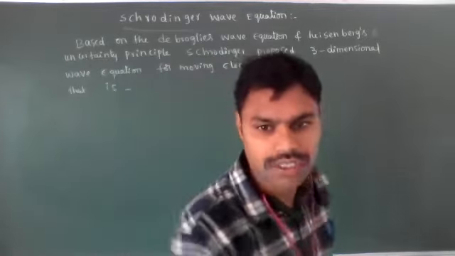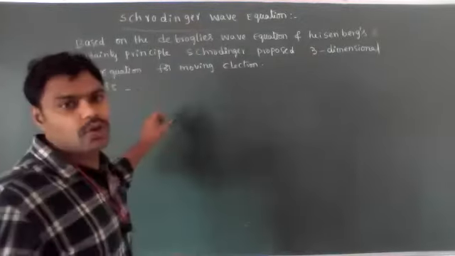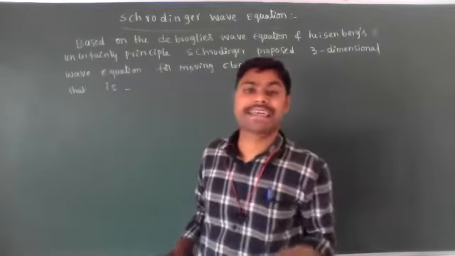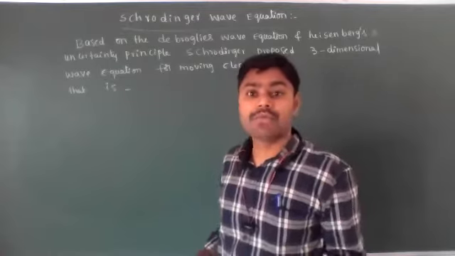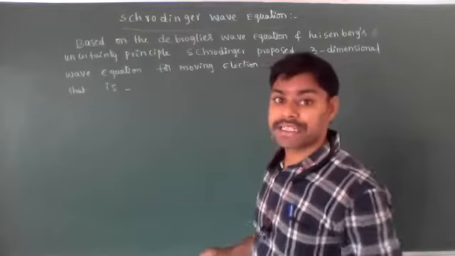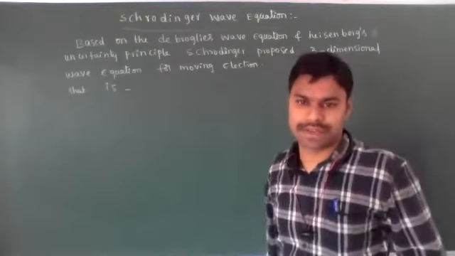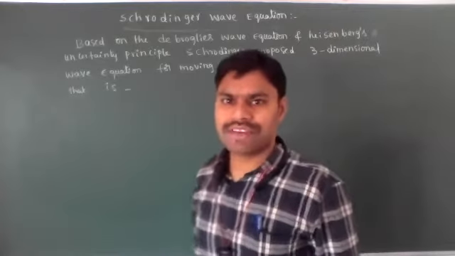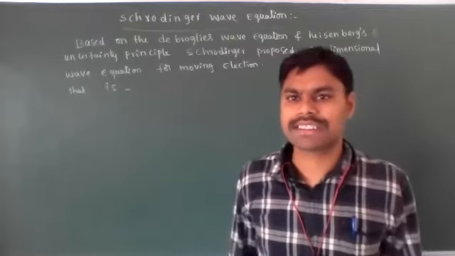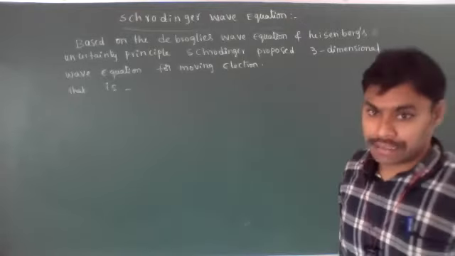Okay, what is the Schrodinger wave equation? Schrodinger is the scientist's name. Schrodinger proposed a three-dimensional wave equation for moving electrons around the nucleus. That equation mainly depends on de Broglie's wave equation and the Heisenberg uncertainty principle. Based on those, Schrodinger proposed a three-dimensional wave equation for the motion of electrons.